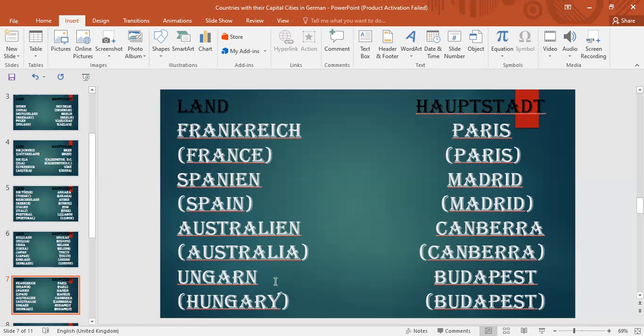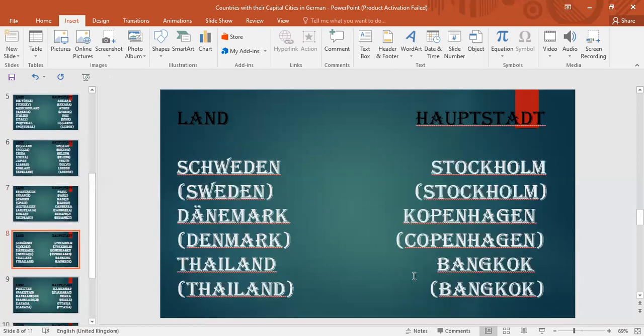Then the next country we have is Ungarn, which is Hungary in English, and Ungarn in German. And its capital city in English and German is the same in both languages. That is Budapest. You can use either pronunciation.